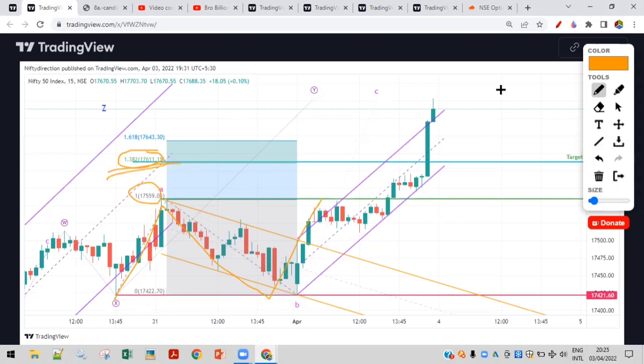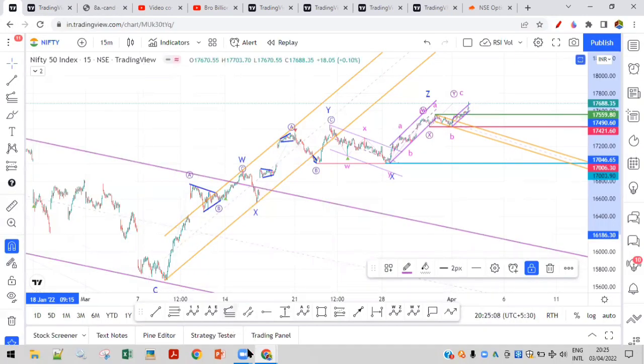It has gone beyond that, so that is a bit of a surprise, as the last move was very sharp on the upside. So let's try to understand whether we are going to end there or go more upside. Let me open Nifty's chart. This is a 15-minute chart, by the way, and we have plotted Elliott waves.